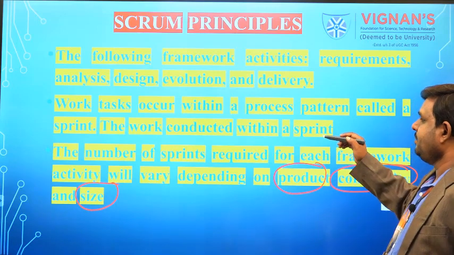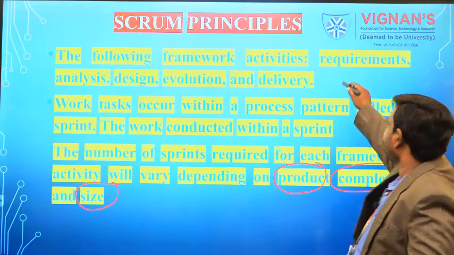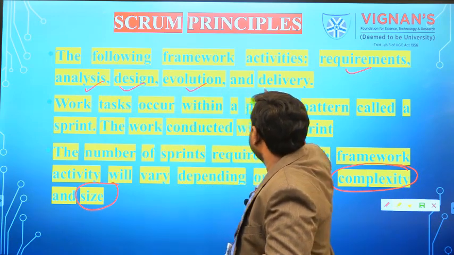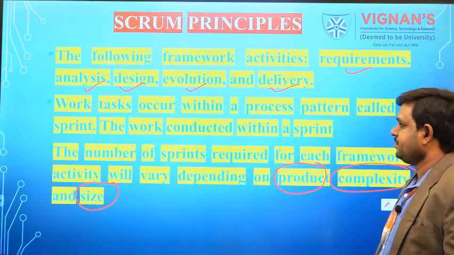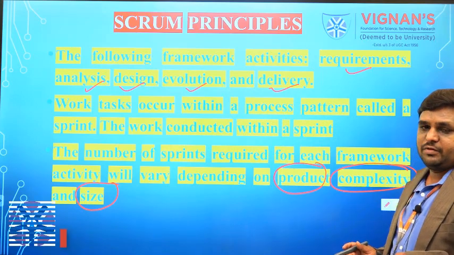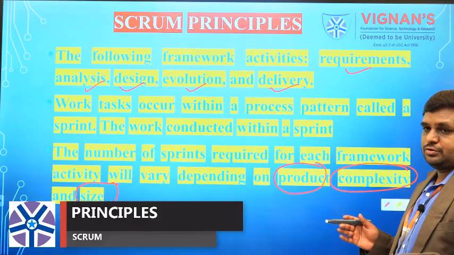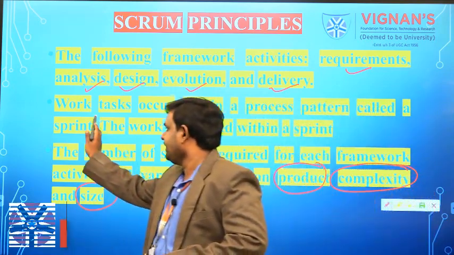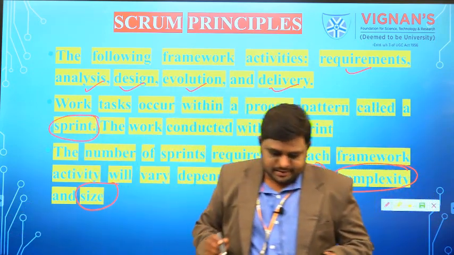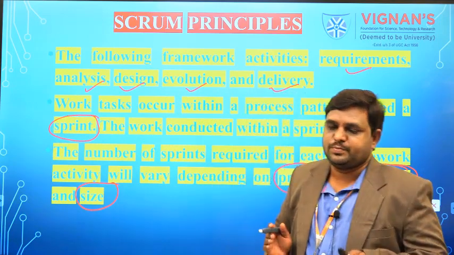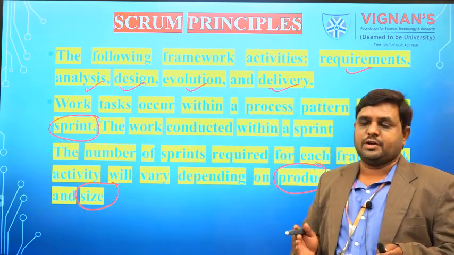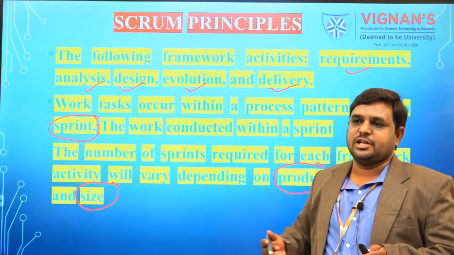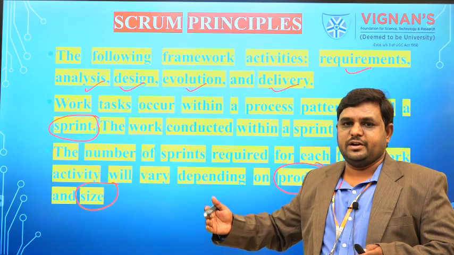In the Scrum principles, we have requirements, analysis, design, evaluation and deployment or delivery of the software. Whatever work we do is considered as one sprint. Whatever the project, we divide it into different sprints, and each team works under different sprints.